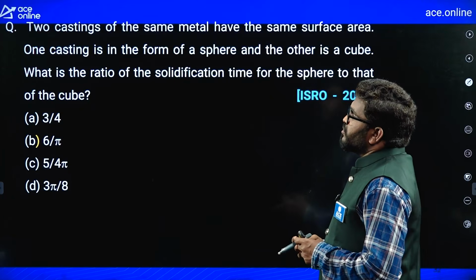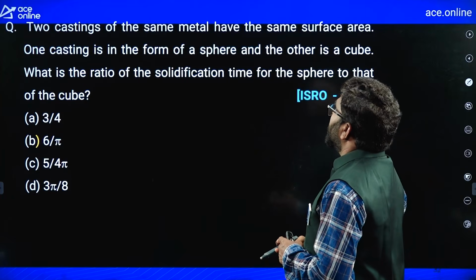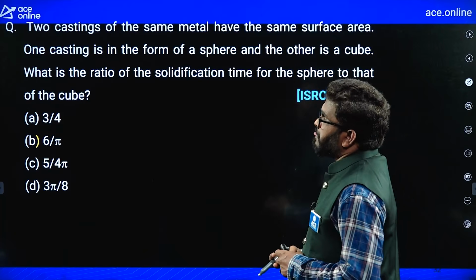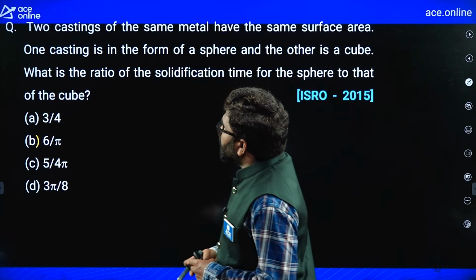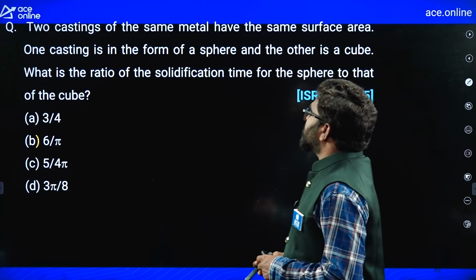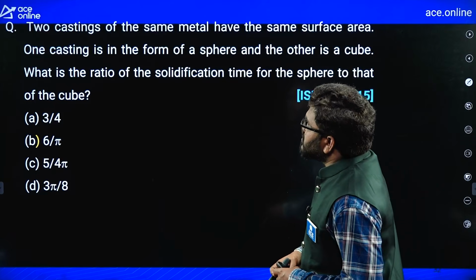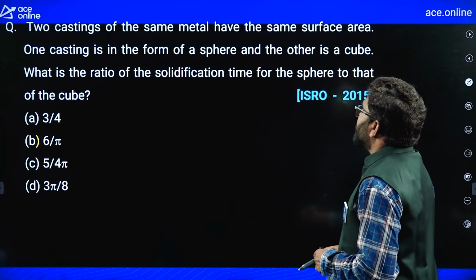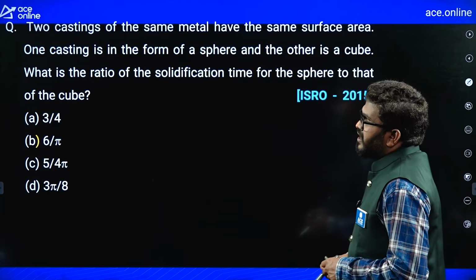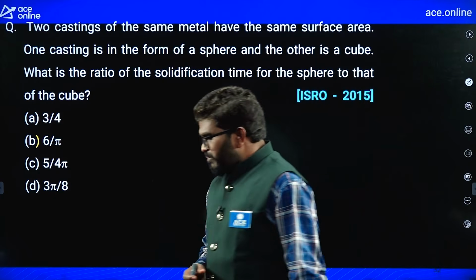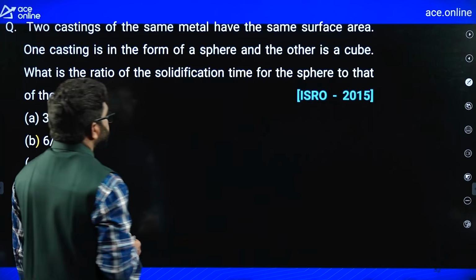Next, two castings of the same metal have the same surface area. One casting is in the form of a sphere and the other is a cube, right? What is the ratio of solidification time for the sphere and for the cube? See, both sphere and cube have the same surface area.